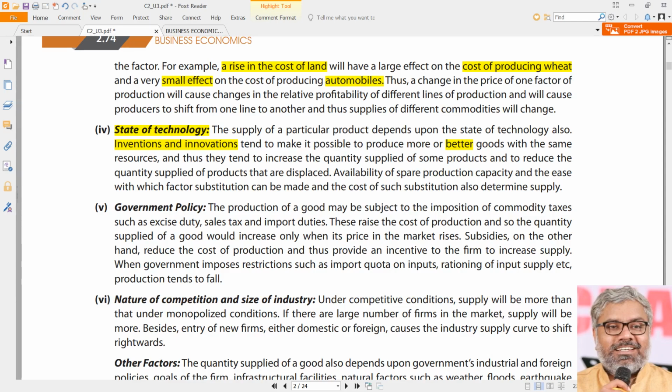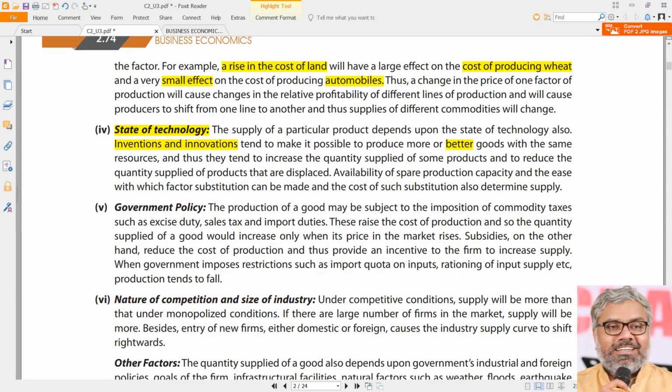And you can relate it to any practical example that we would have seen in our own small life, like mobile phones. Mobile phones earlier, say 10 years back, there were mobile phones 10 years back also, but the quantity of supply of mobile phones was not as much as it is now.